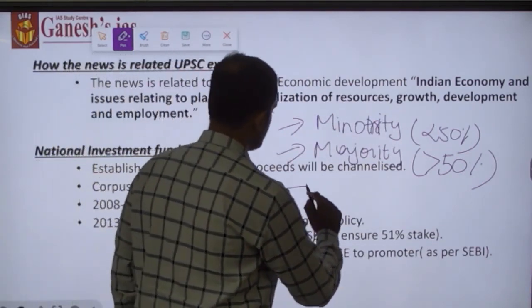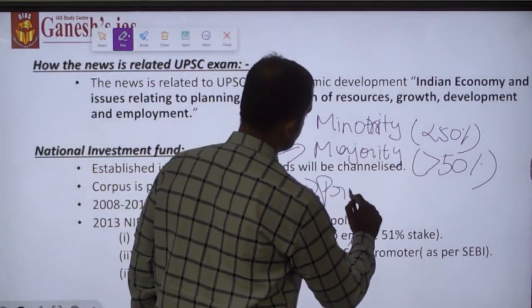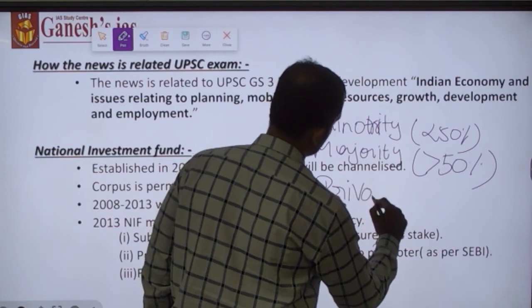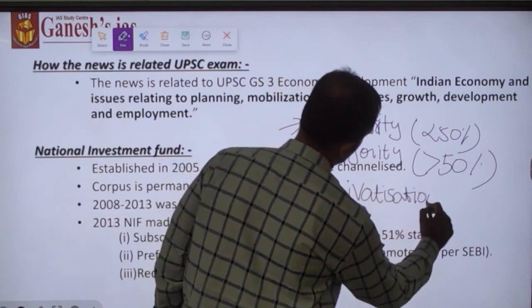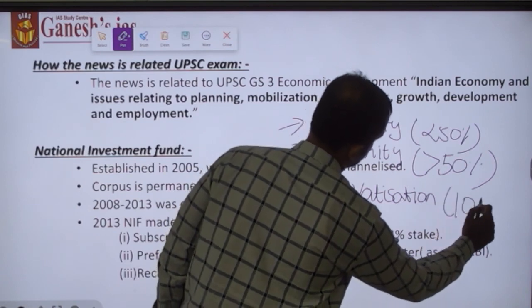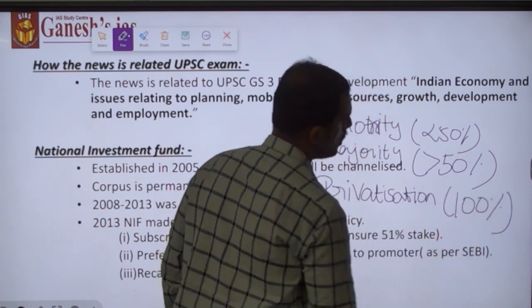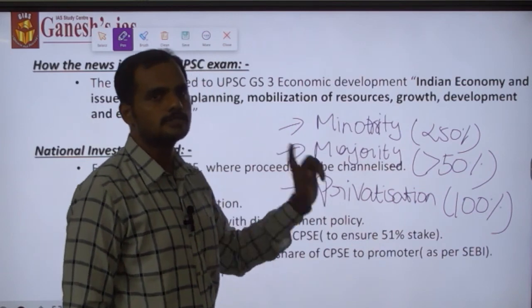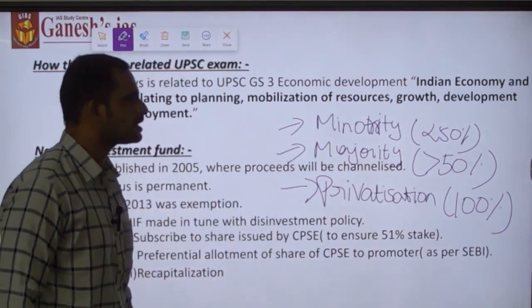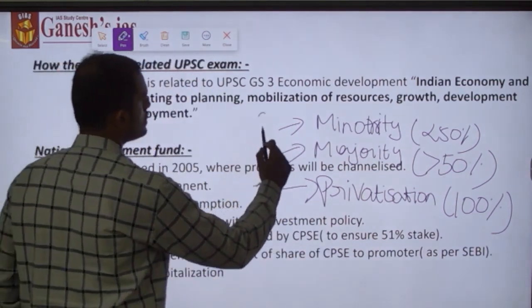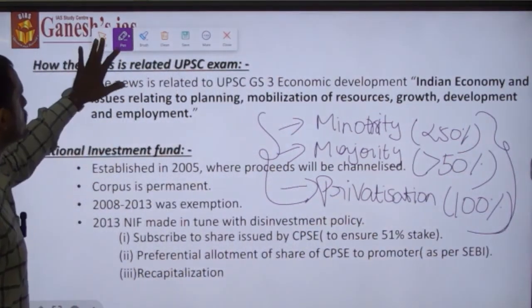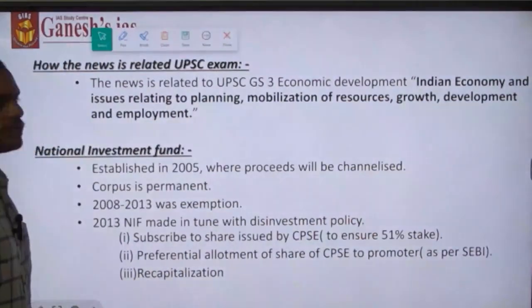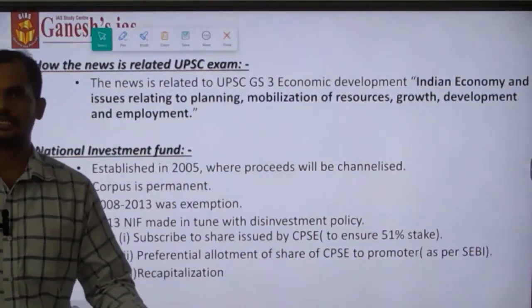And third is outright privatization, where the government will be selling 100% stake in the central public sector undertaking to the private sector, so that the government will lose all its stake as well as the management control of the central public sector undertaking. Okay, this is what disinvestment is related to. Okay, how will the disinvestment funds be utilized in India?